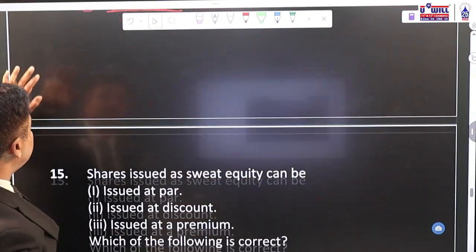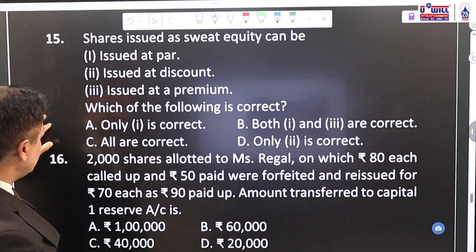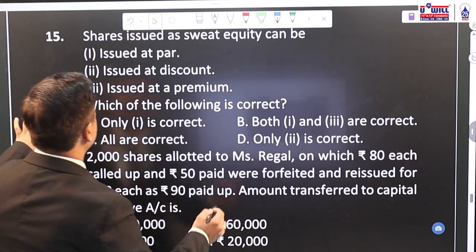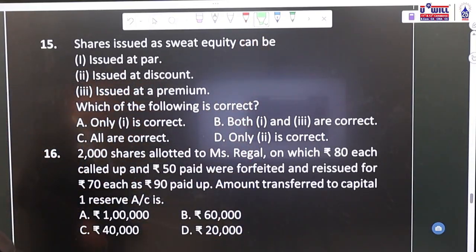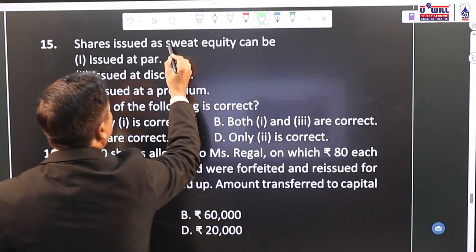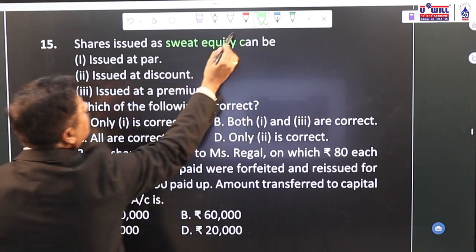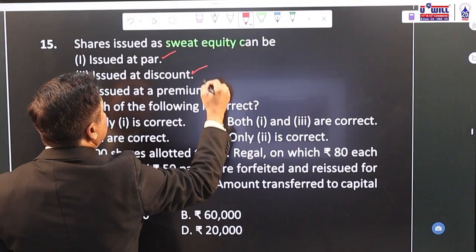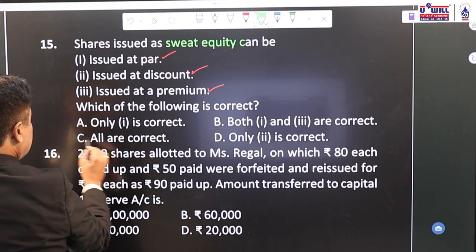Going ahead with question number 15. Shares issued as sweat equity shares can be issued at par, discount or premium. All the three. Par is also correct, premium is also correct, discount is also correct. So option C, all are correct.